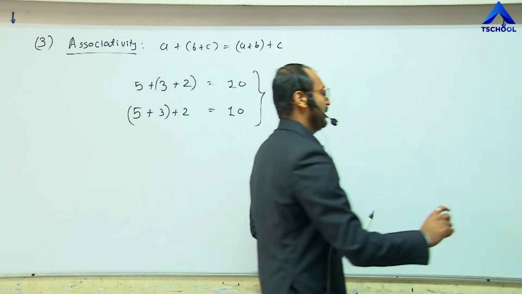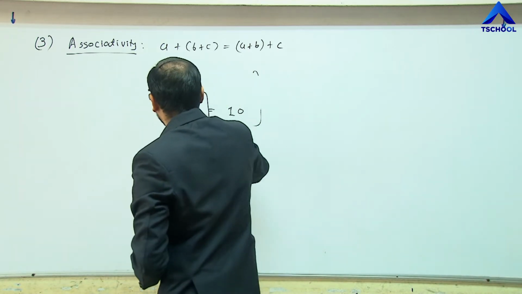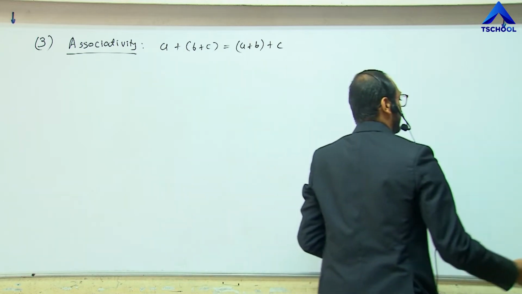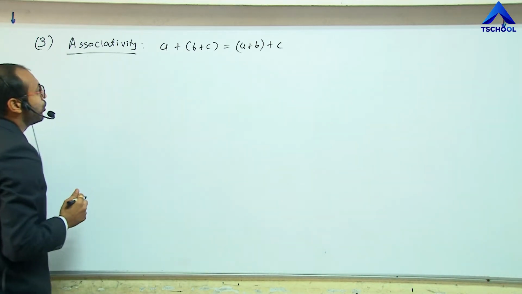So let me check this associativity for the different operations in the different number systems. Initially, let me check this associativity for the whole number system.